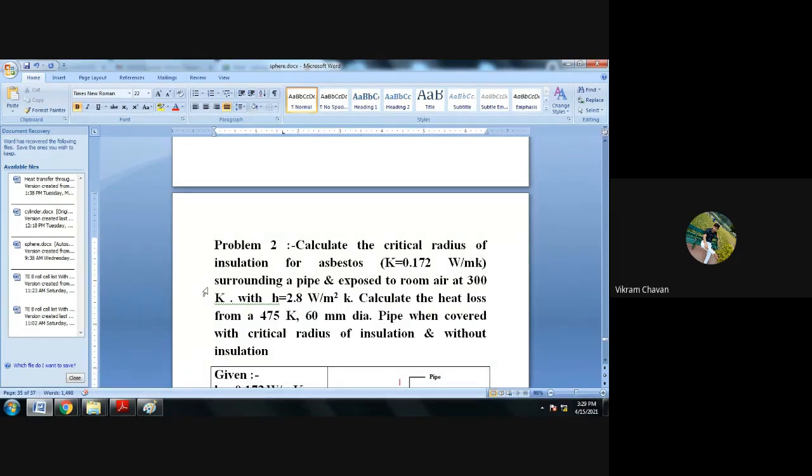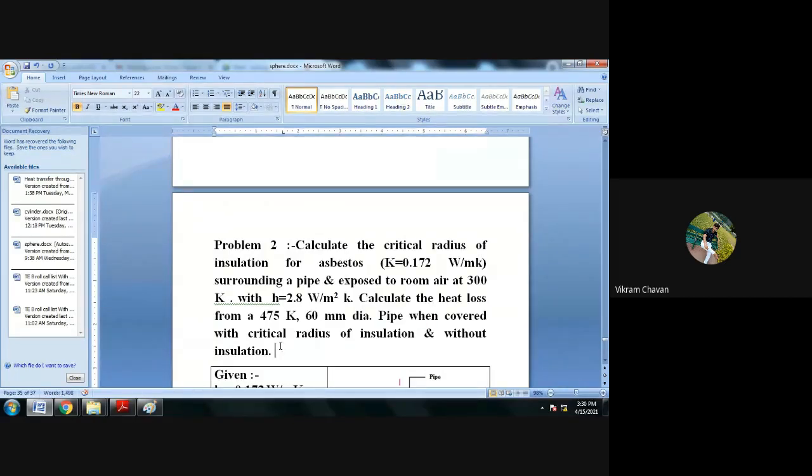Calculate the heat loss from 475 Kelvin, 60 mm diameter pipe, when covered with critical radius of insulation, and without insulation. Okay, have you written the problem statement?